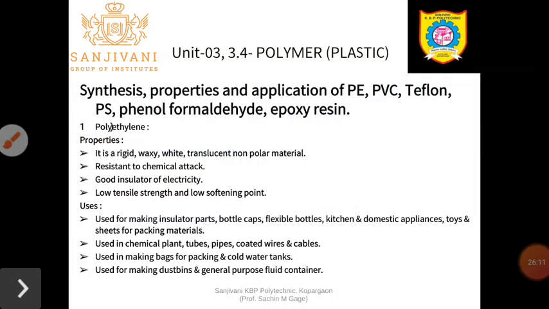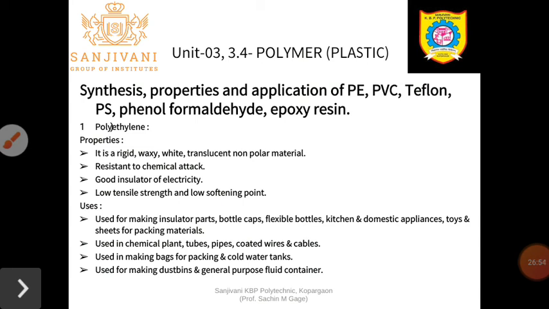So let's see the synthesis, property and application of polyethylene, PVC, Teflon, polystyrene, phenol formaldehyde and epoxy resin. As we already studied the preparation or the synthesis of polyethylene, we are just going to see the properties. Generally polyethylene is a rigid, waxy, white, translucent, non-polar material. They are resistant to chemical attack. You know that we already studied chemical resistance in an insulator. It is a good insulator of electricity. Everybody knows that plastic is a good insulator of electricity, but they have a low tensile strength and a low softening point.